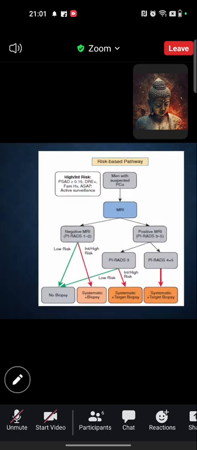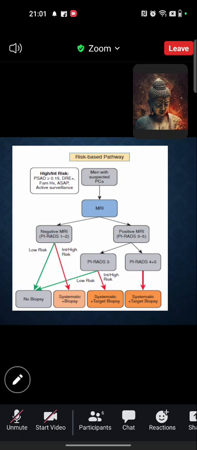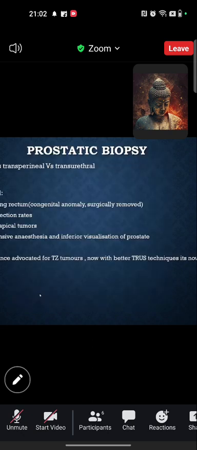So what they concluded for the high risk features is PSA density more than 0.15, suspicious digital rectal examination, family history, and patient on active surveillance. If a patient with PI-RADS 1, 2, 3 is associated with one of these high risk features, they should go for biopsy. And if they are not associated with these high risk features, they can avoid the biopsy. And all PI-RADS 4 and 5 should go for biopsy.